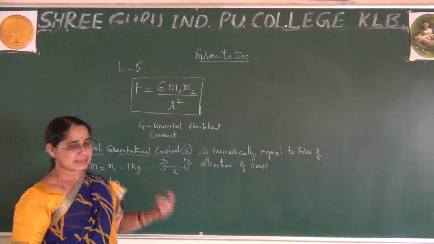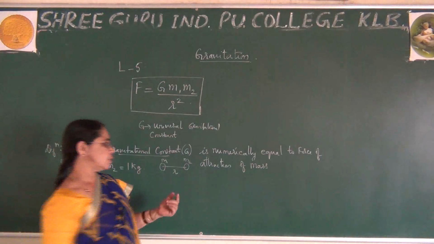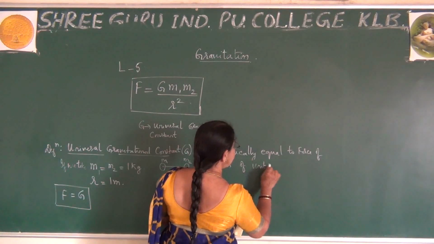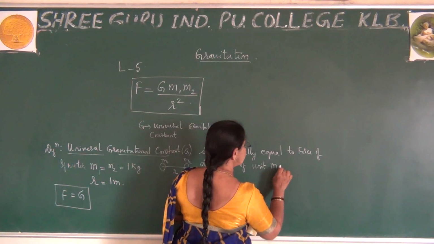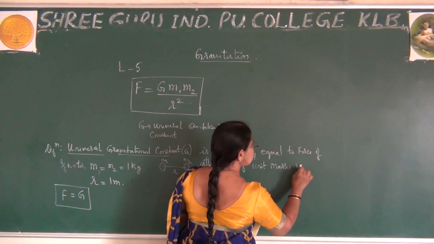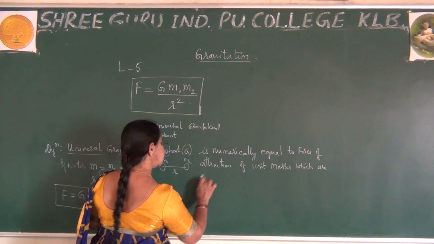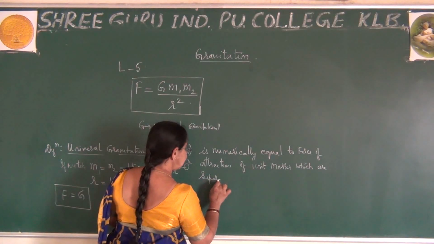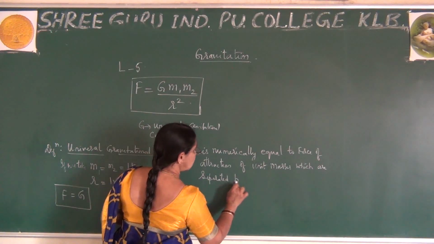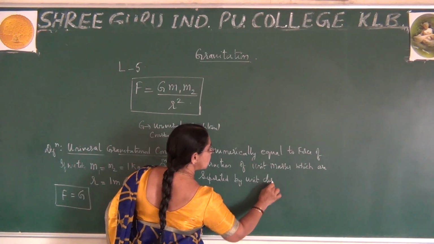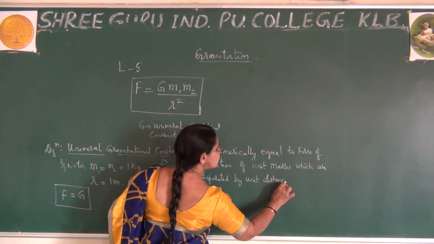If I say unit masses, you need not write the units.